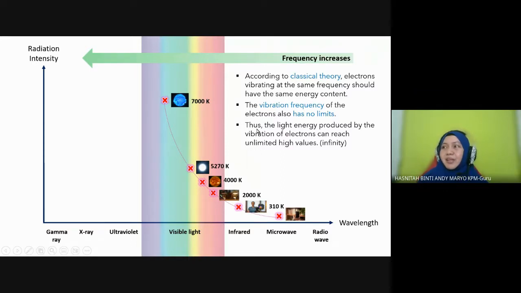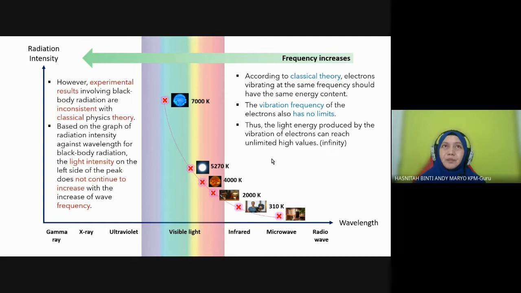As mentioned here, light produced by vibration can reach unlimited high values. But what is the problem? When they conducted experiments, the result did not match this graph. Ya, tak sama. The experiments involved black body radiation, so it is inconsistent with this graph of classical theory.